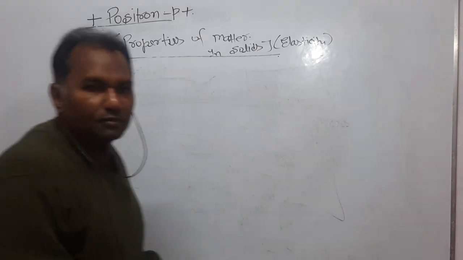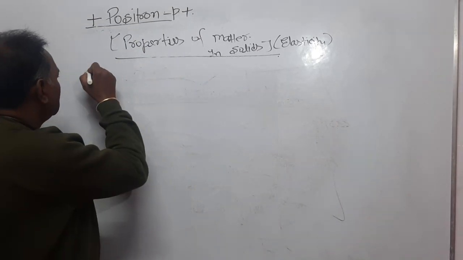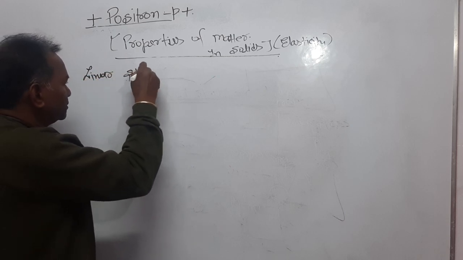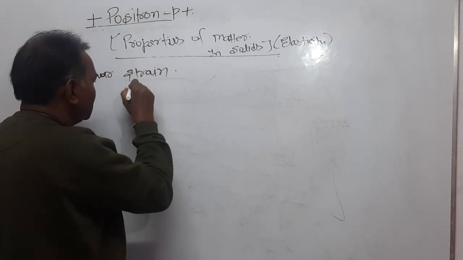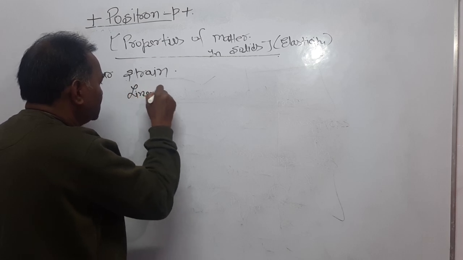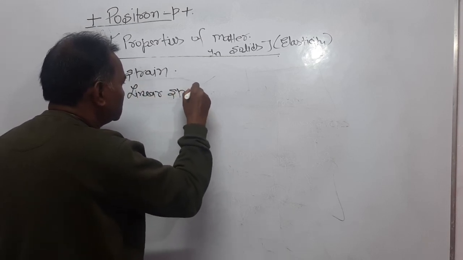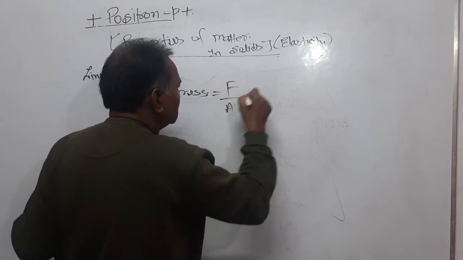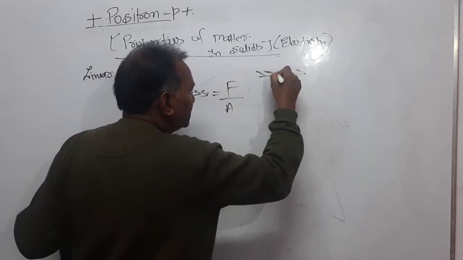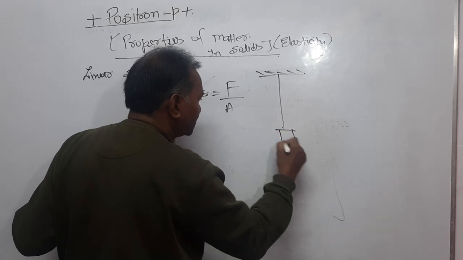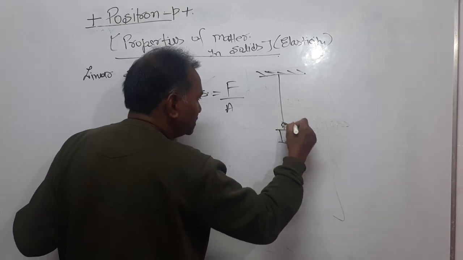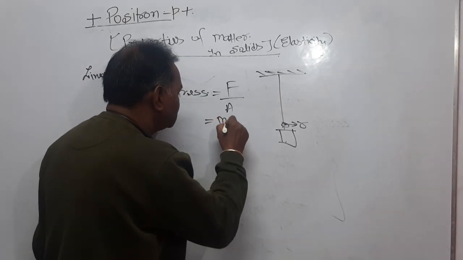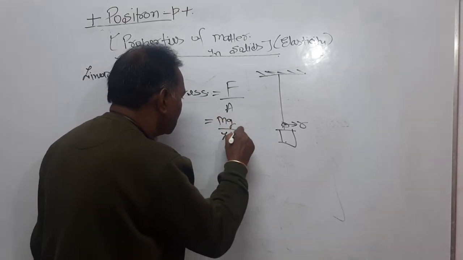Now, dear students, what I was discussing with you is linear strain, that is produced by linear stress. Linear stress is what? That is force upon area. This was your wire and a weight was hanging. Small r was the radius of the cross section of this wire. So F is equal to mg here and area is pi r square.